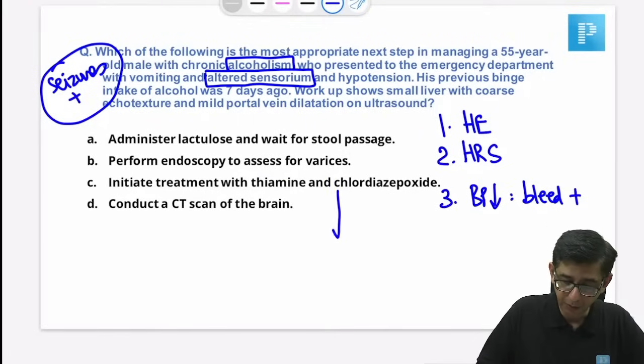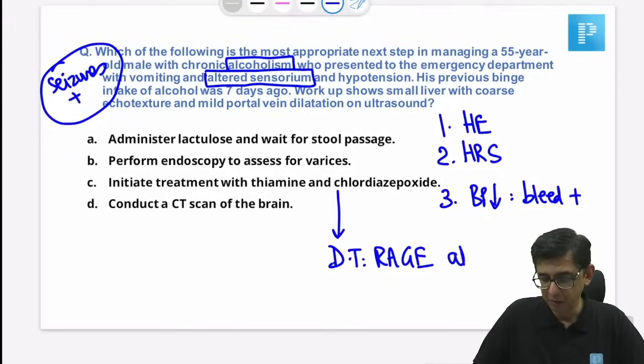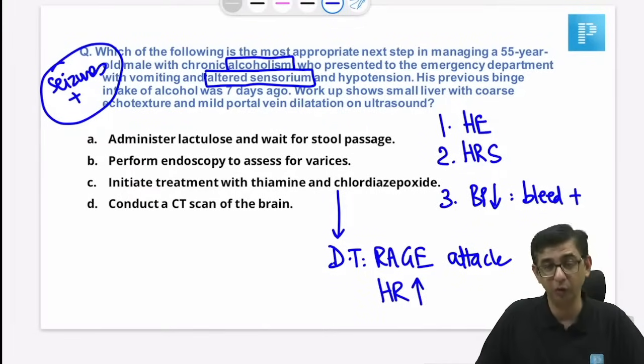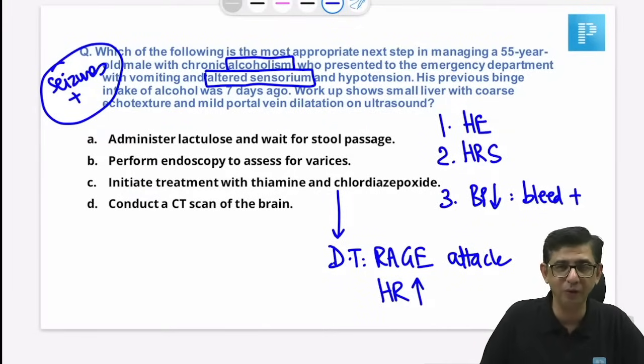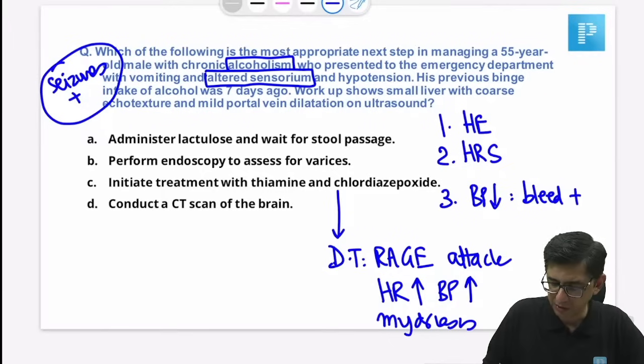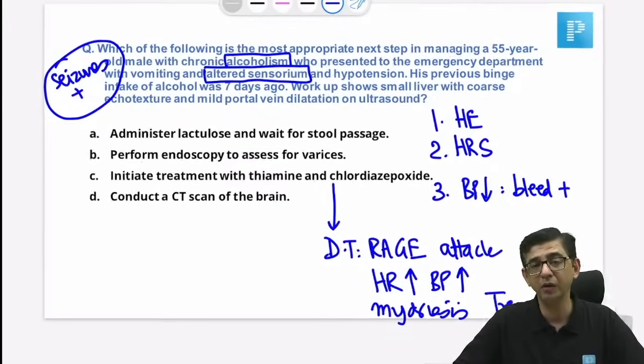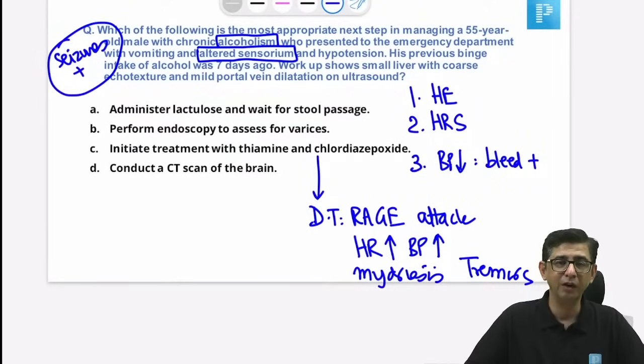It's not delirium tremens. Delirium tremens will always present with anger. It will always present with violence. I mean, delirium tremens patients will be having rage attacks. They'll not be unconscious. They'll be conscious. वो तो लड़ेगा आपसे. वो तो पैसे मांगेगा भाई अल्कोहल के लिए पैसे दे दो. There's going to be tachycardia. There's going to be hypertension. There's going to be mydriasis. There's going to be tremors in this guy. So delirium tremens presents not with unconsciousness. It presents with violent behavior on the part of the person.